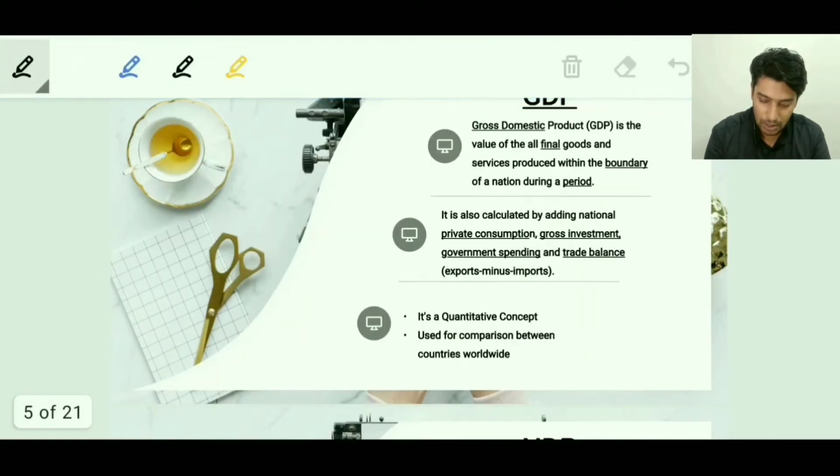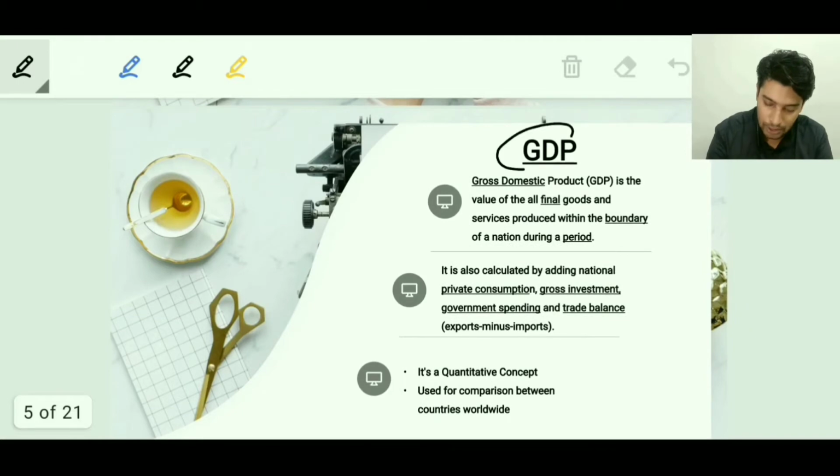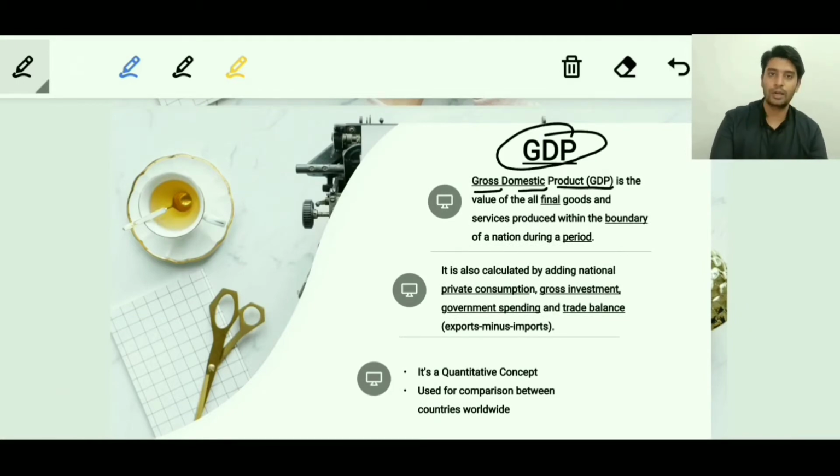GDP stands for gross domestic product, and I have already underlined a few important words here: gross, domestic, final, boundary and period. What does gross mean? Gross means that we are not considering depreciation, the loss in the value of goods because of wear and tear. In case of NDP, net domestic product, we will be considering depreciation.